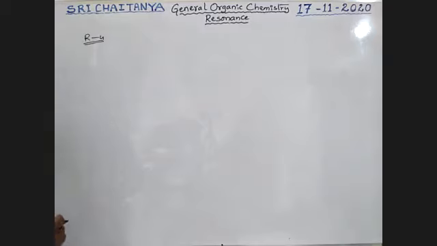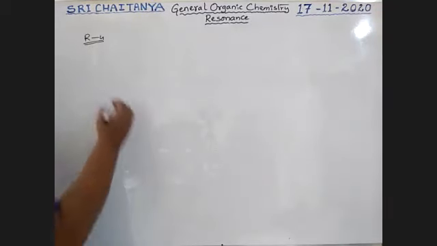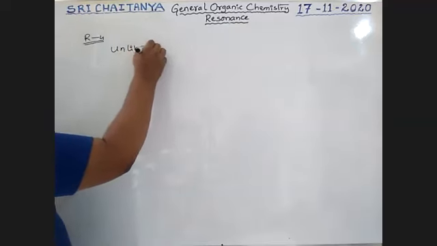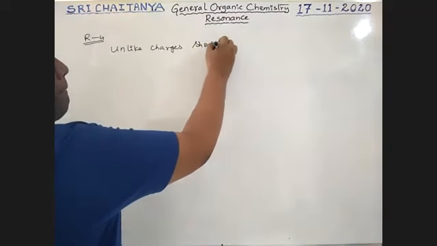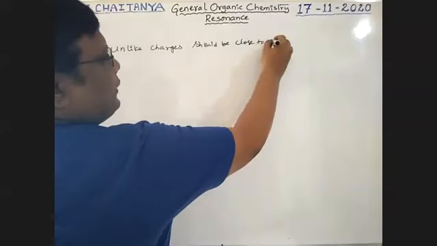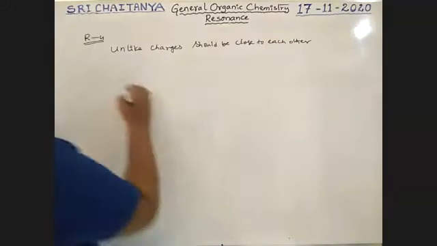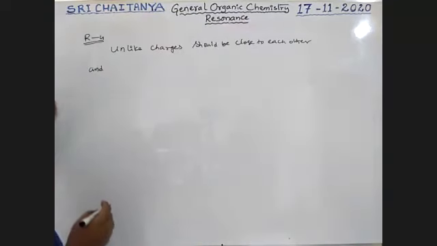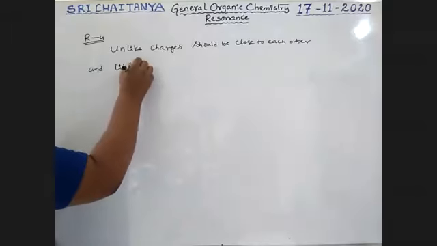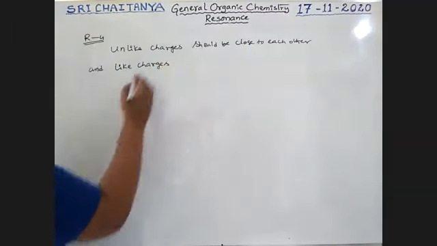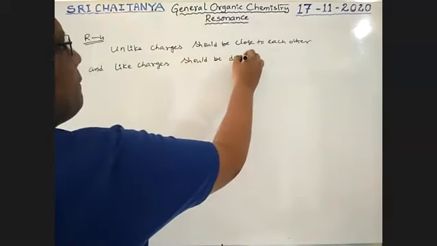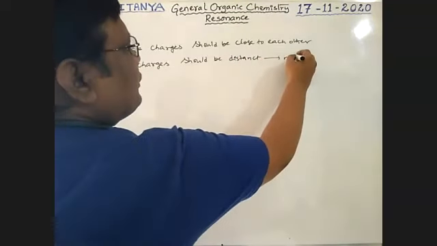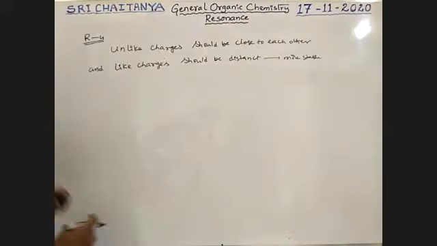Rule number 4. Unlike charges close to each other, and like charges should be distinct, is more stable. That condition is more stable, the opposite condition is less stable, boys.